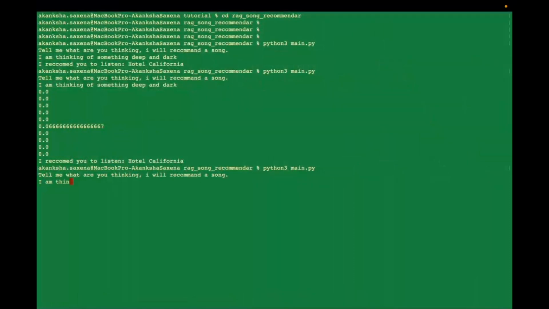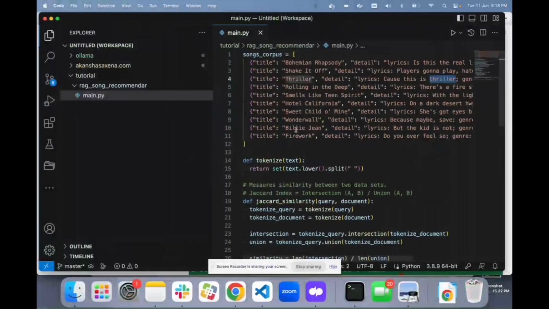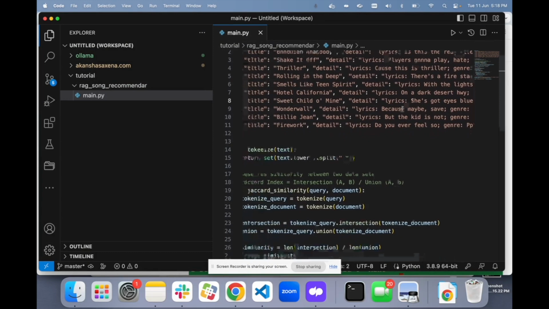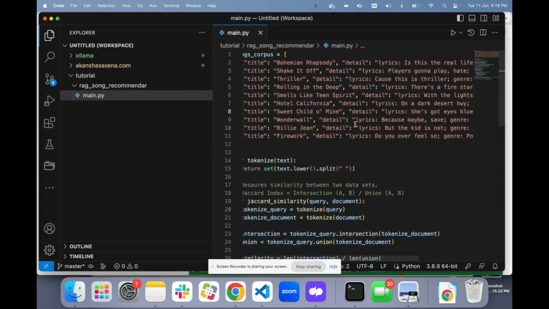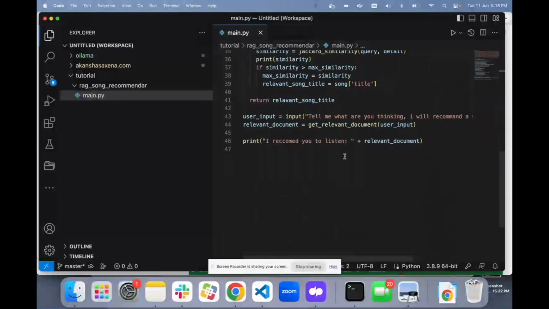I am thinking of something deep, dark, rock, and thriller. See, I'm getting the similarity like this, and here I'm getting Sweet Child o' Mine. Why? Because it has the maximum similarity. See, it has the maximum similarity, because it matches the word rock. So this is how it performs. This is how our recommendation system works.